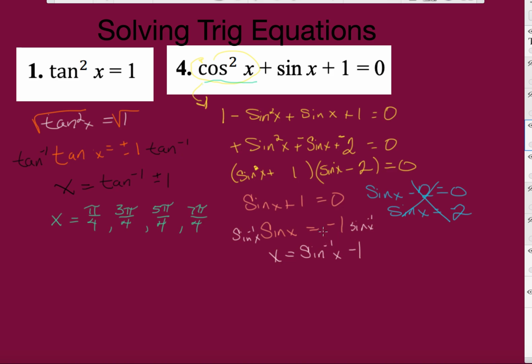So where is it -1? Where is the y value -1? And there is only one solution if you're talking about one simple revolution around the unit circle. And therefore, that solution would be 3 pi over 2.